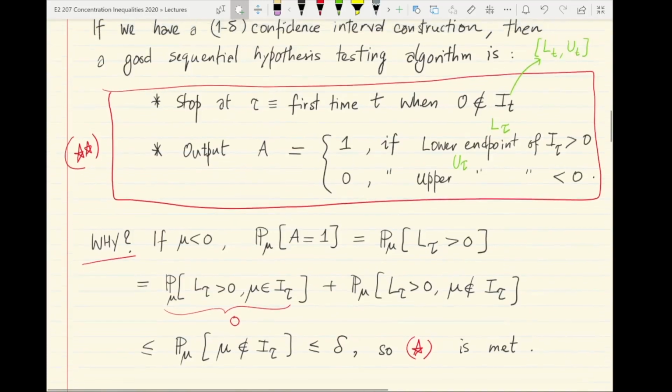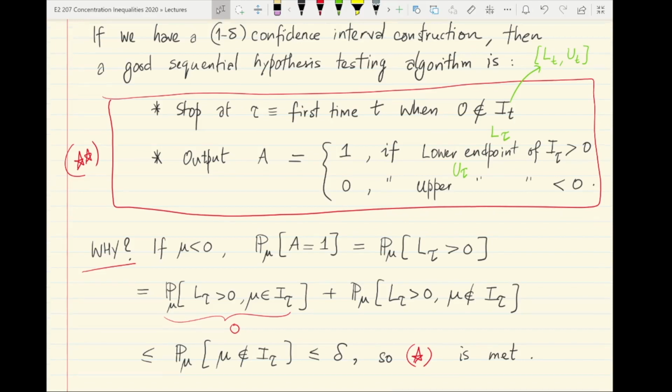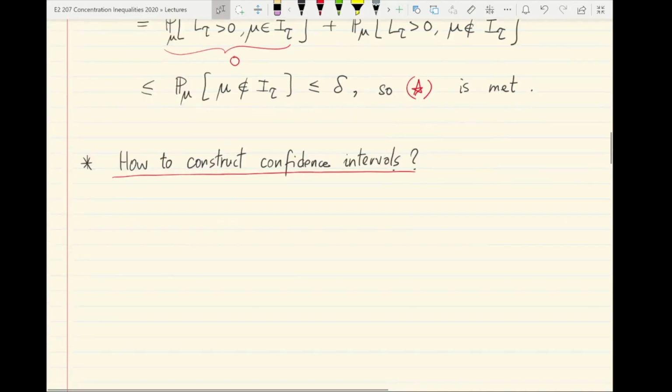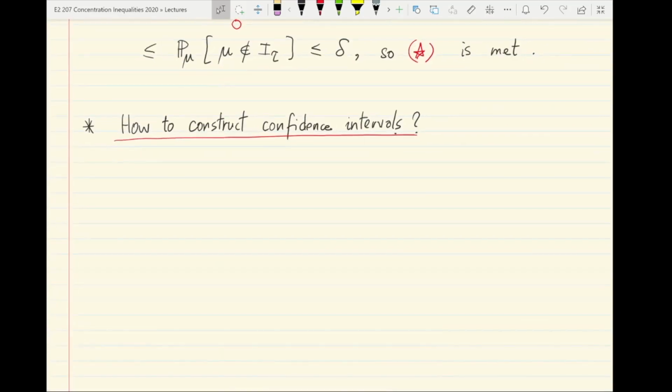Okay, so what we have seen is that good confidence interval constructions, or valid confidence interval constructions, when coupled with the natural stopping rules, yield non-trivial sequential hypothesis tests. Okay. So how do you go about constructing confidence intervals? This is what will expose the connection between confidence intervals and uniform deviations of stochastic processes.